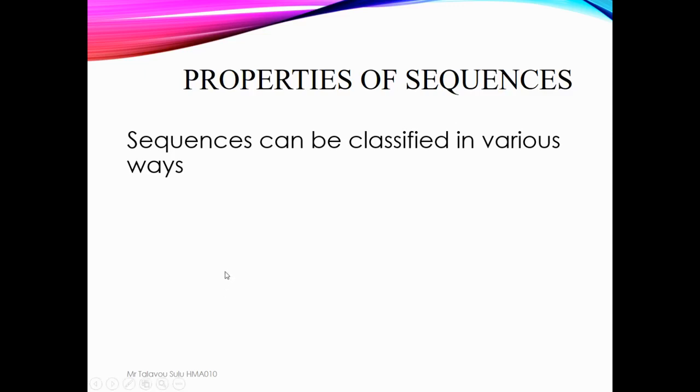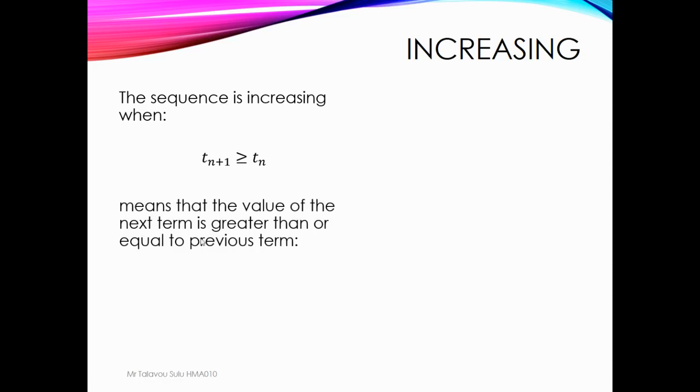We're going to start with the increasing sequence. A sequence is increasing when t(n+1) is greater than or equal to t(n). What does this mean? It means that the value of the next term is greater than or equal to the previous term.